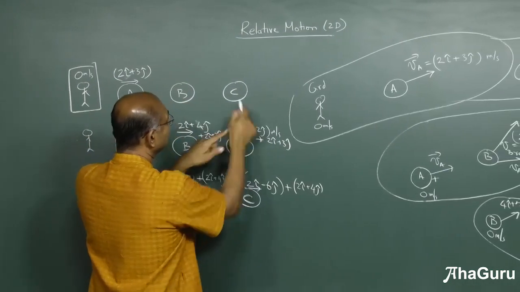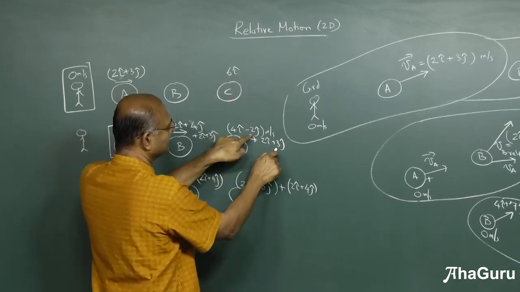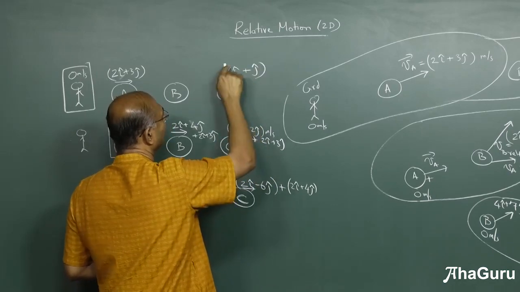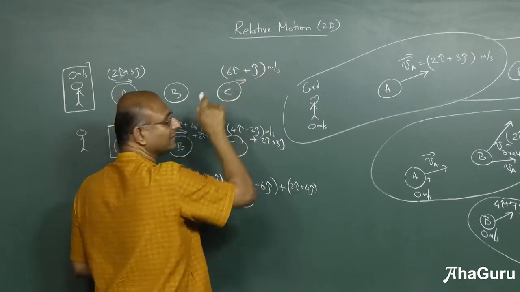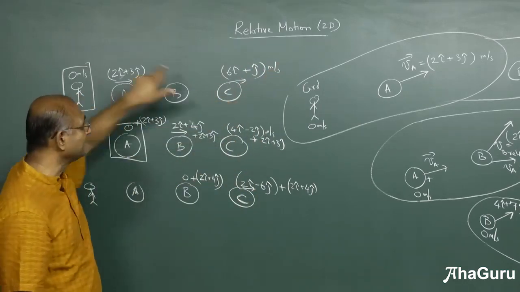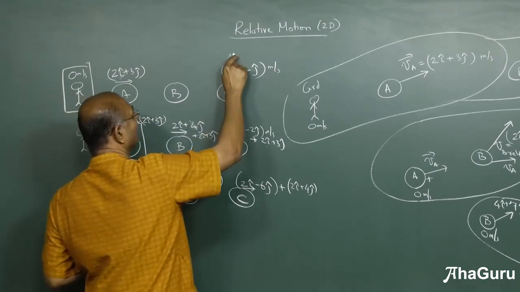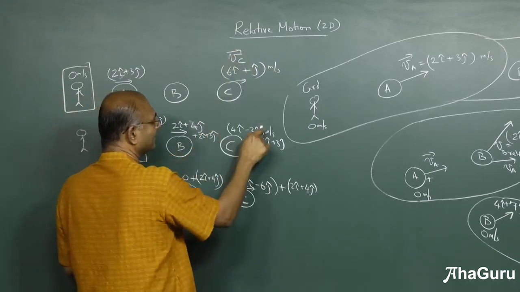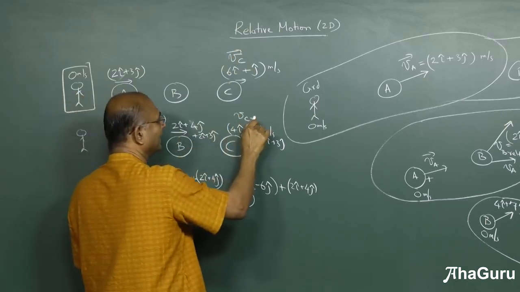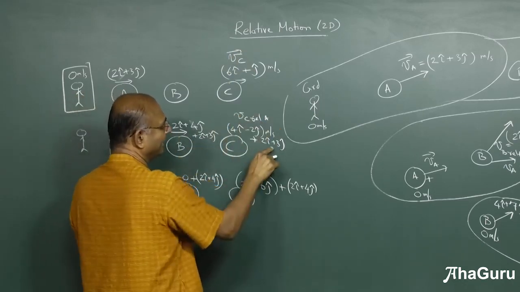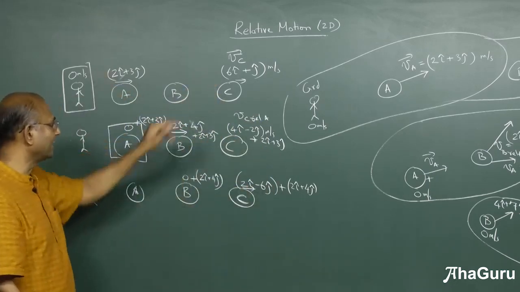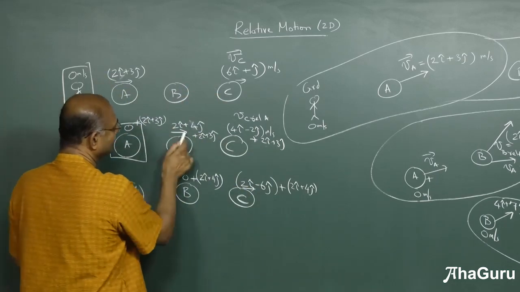What do I get? 6i, and what is this? Minus 2j plus 3j's plus j meters per second. That is the velocity of C in the ground reference frame as seen by the ground. So this is velocity of C. What is this then? This is velocity of C relative to A. And what have I done? Added velocity of A. You know that that's also going to give you velocity of C relative to the ground. So that's the idea. And if I combine these two, you can see that you will get